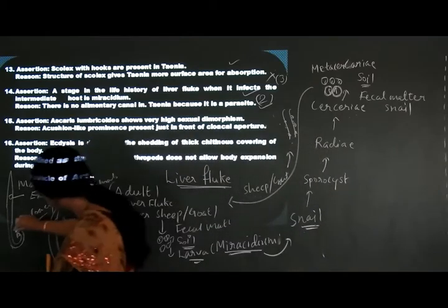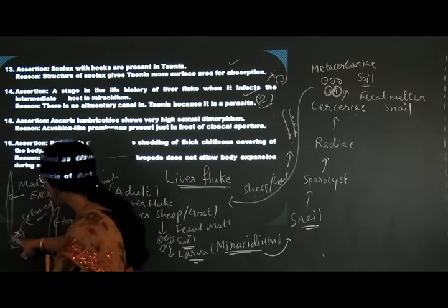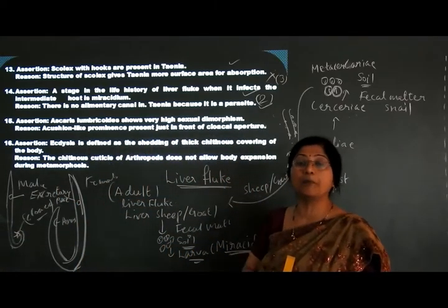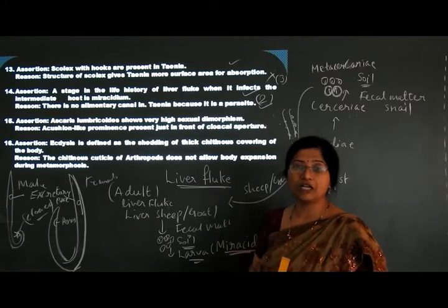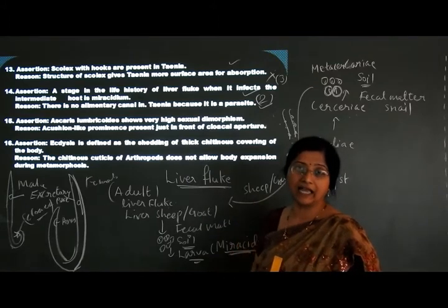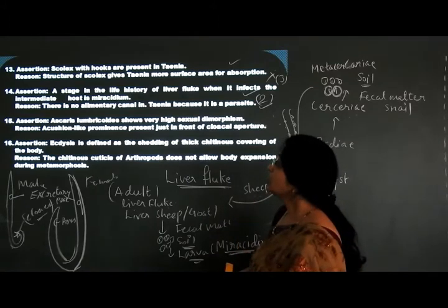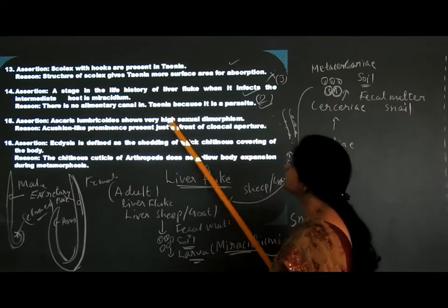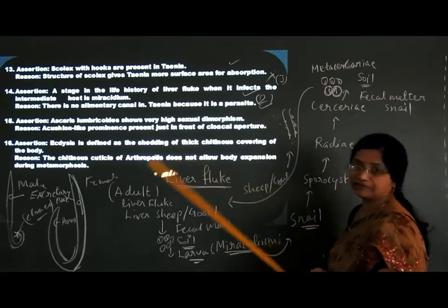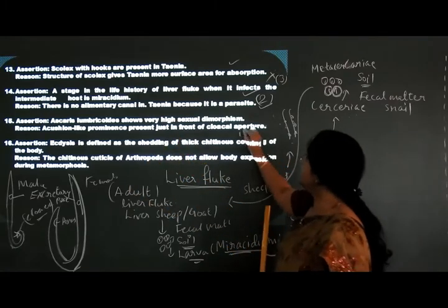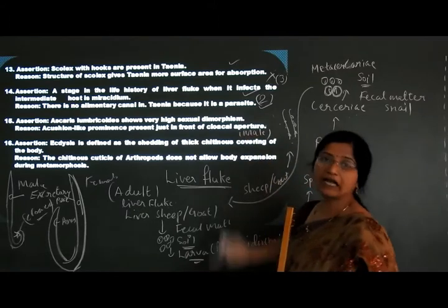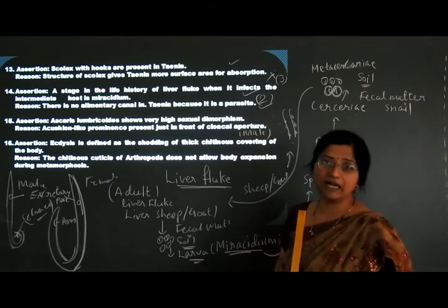This cloacal aperture has two penial setae, hair-like structures used for copulation. So a cushion-like prominence is present just in front of the cloacal aperture, and that is present in the male.